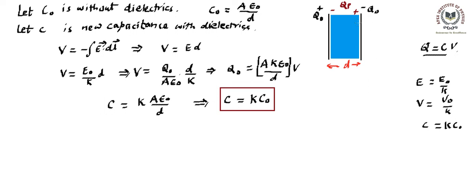Mind it, by insertion of dielectric inside the capacitor, charge on the capacitor does not change unless you connect it with the battery. Right? So what this dielectric does, this dielectric gets polarized and the charge of the dielectric remains with the dielectric itself. And that influences the field inside the capacitor.